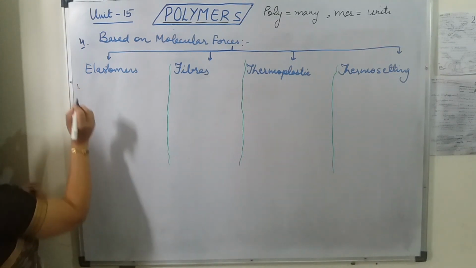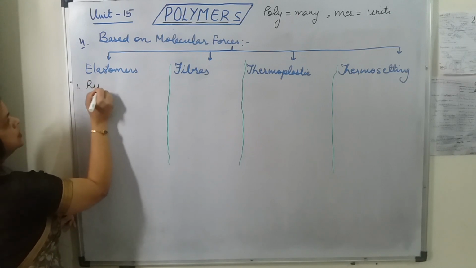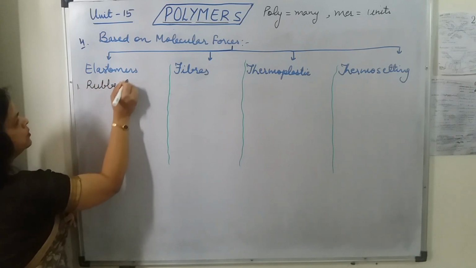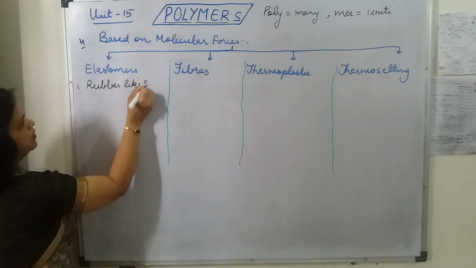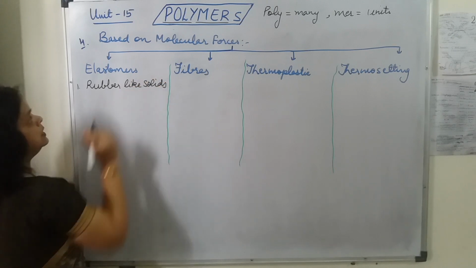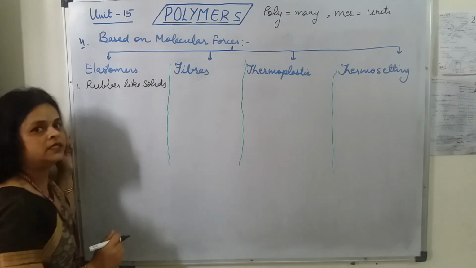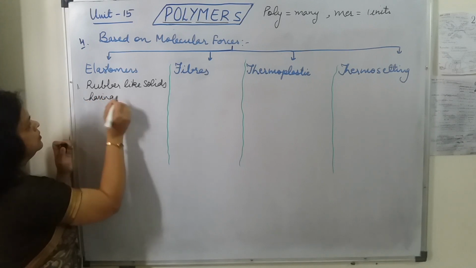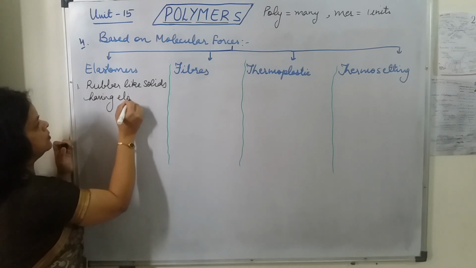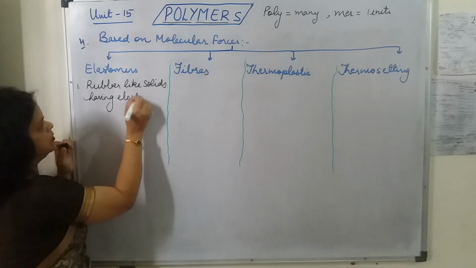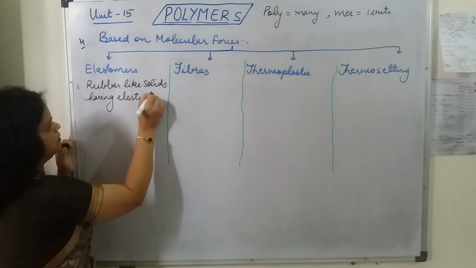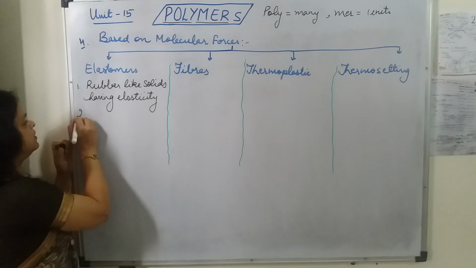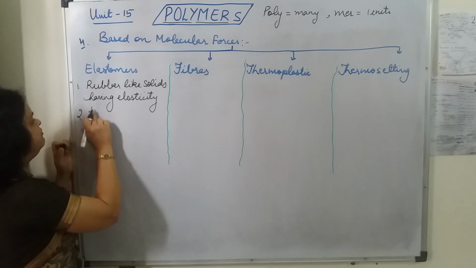First, elastomers, they are rubber-like solids. Elastomers are the rubber-like solids having elasticity. Okay. Second point we can write, they have the weakest intermolecular forces.